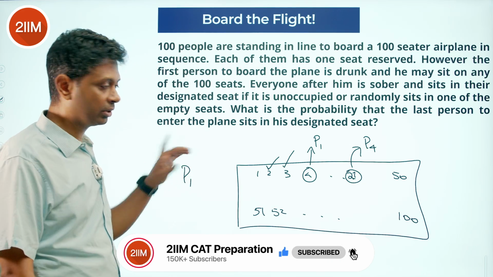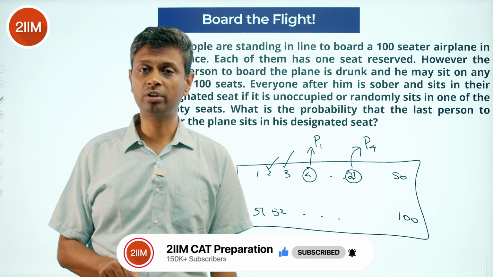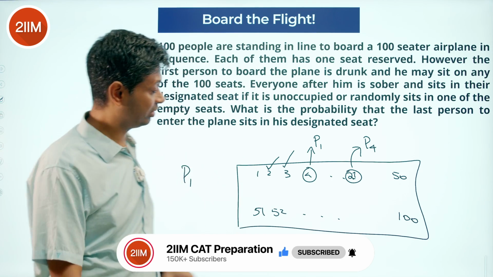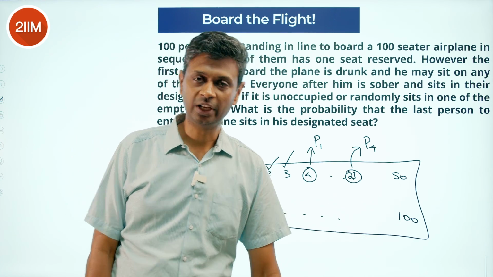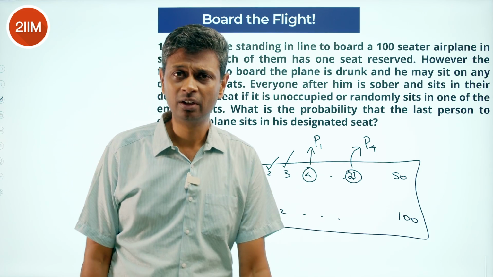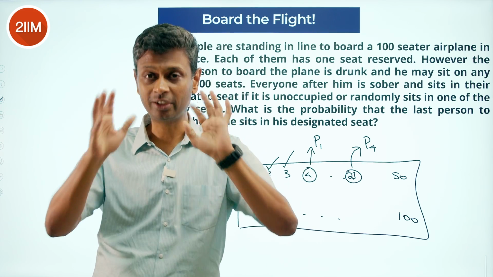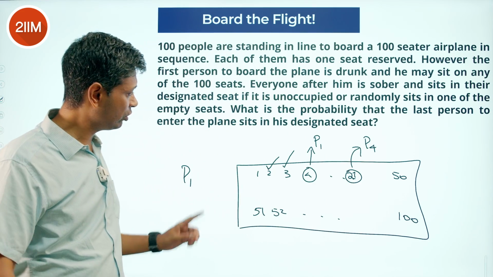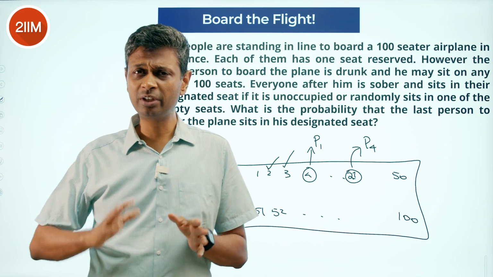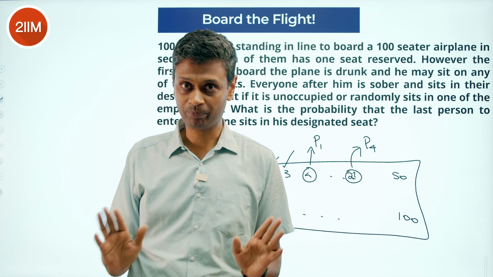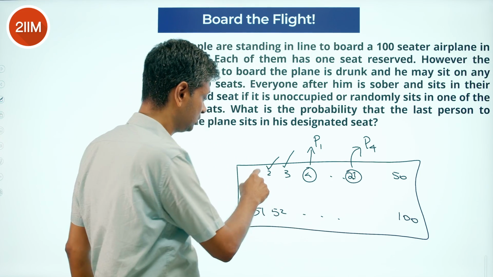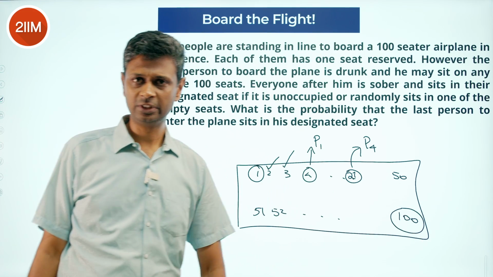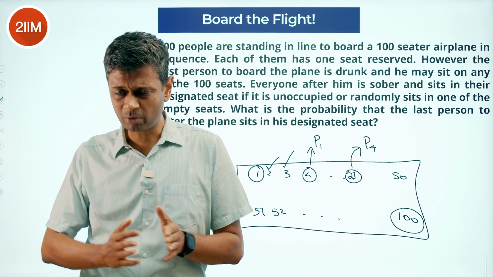Suppose this does not happen. Person 1 does not get to sit in seat 1. The other extreme, person 1 goes and sits in seat 100. Then everybody else will sit fine, but there's no way person 100 gets his seat. And that's the other extreme. If he sits in seat 2, then we have to think about 3, 4, 5, 6, we have to think about all of that. If he sits here, it's jackpot. If he sits here, it's end of story. And then other possibilities we'll have to evaluate.